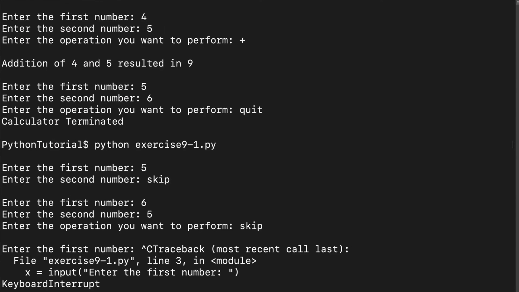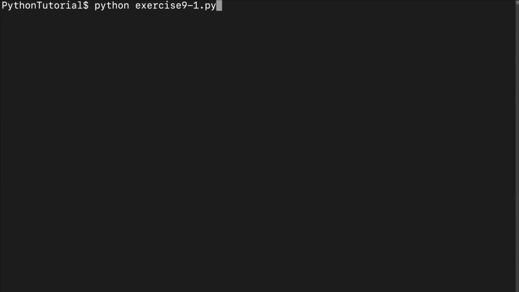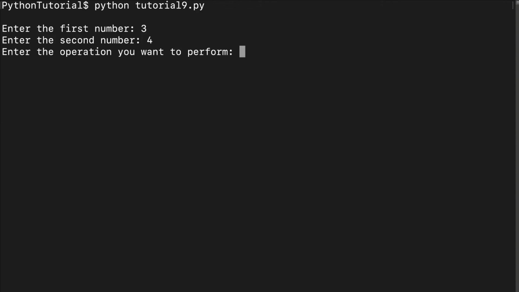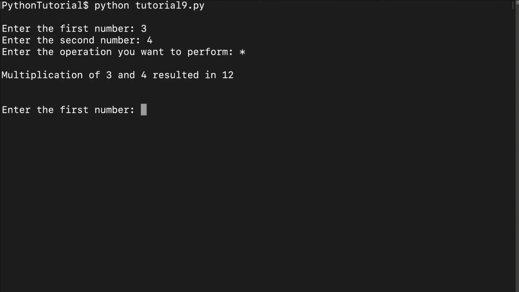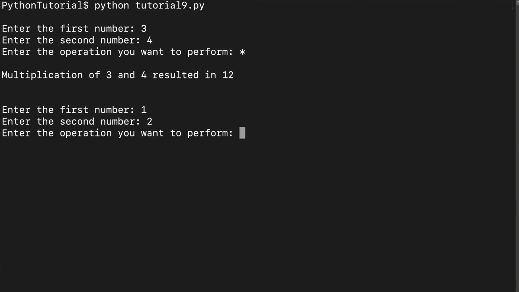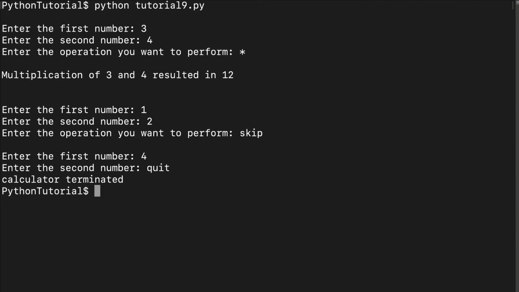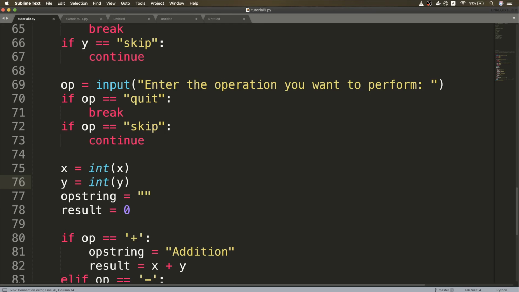So clear the screen and run our tutorial file. So we enter the first number, let's say 3, second number let's say 4, we want to perform multiplication, we get multiplication of 3 and 4 resulted in 12. Let's say we want to write 2, and this time we realize that we don't want to perform the operation, so we skip it and we are back on the selection of first number. Let's say we went 4. At this point we realize that we don't want to perform any more operations, so we can just quit. So the calculator terminates. So this is the correct code for the exercise.